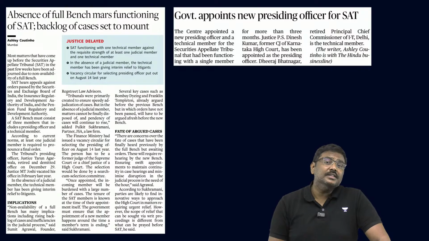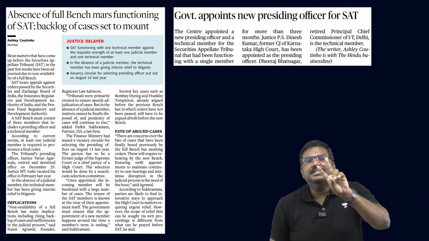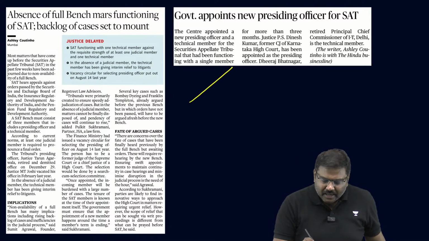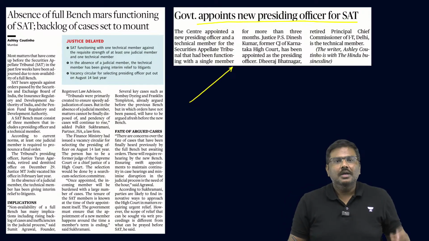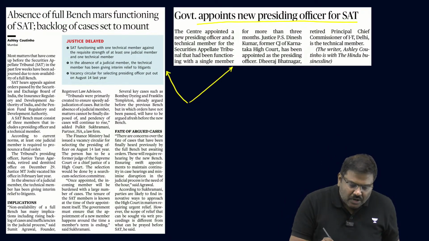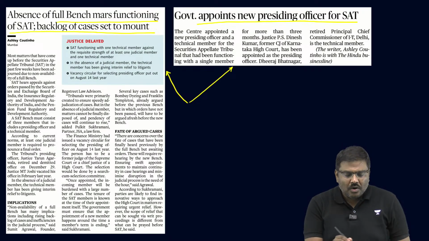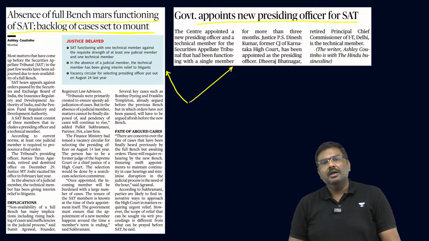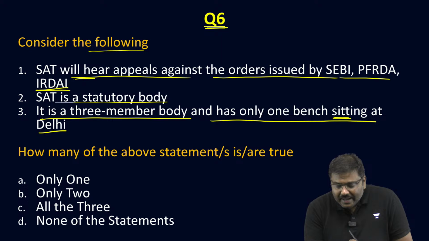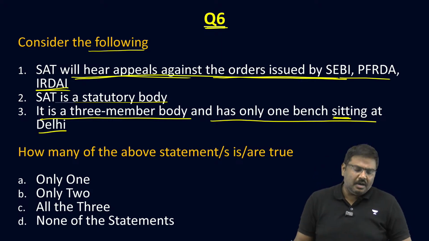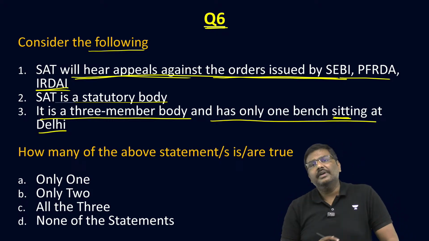Now, what is the reason why this question has been provided? Multiple articles in the last 1 year. I'll just show you 2. One article: government appoints a new presiding officer for SAT. Second article: absence of full bench bars functioning of SAT, backlog of cases set to mount. Now, let's start answering the questions. SAT will hear appeals against the orders issued by SEBI, PFRDA and IRDAI. Absolutely correct.